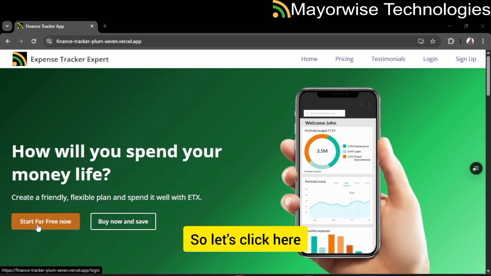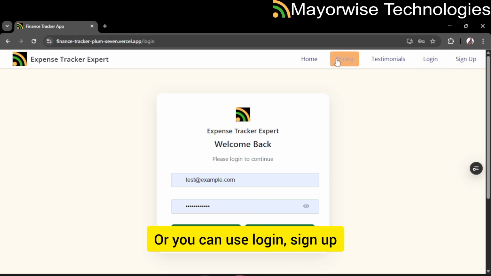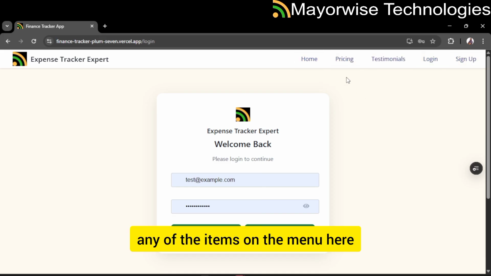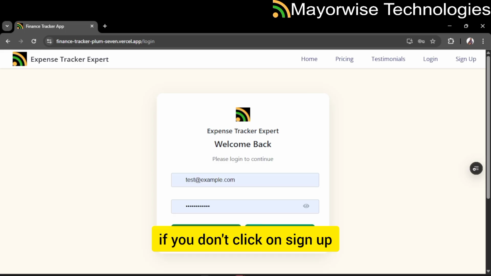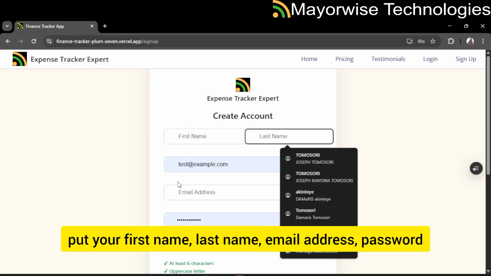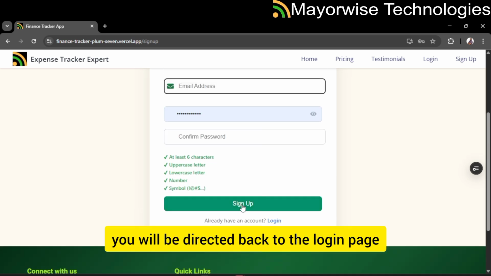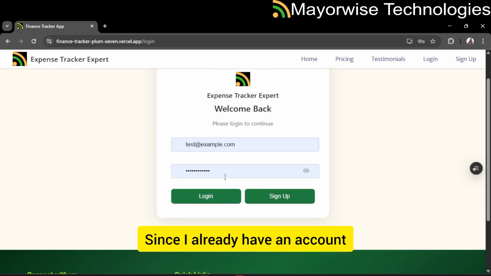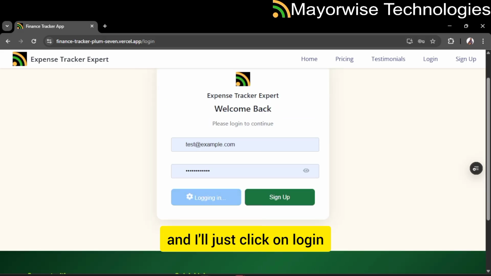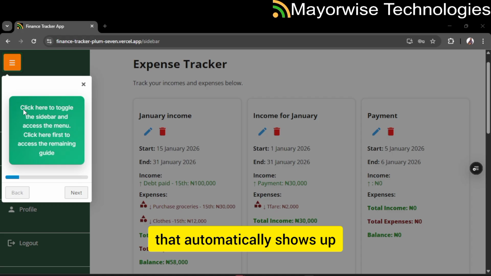Okay, so let's click here, start for free, or you can use login, sign up, any of the items on the menu here. So if you have an account, login. If you don't, click on sign up, put your first name, last name, email address, password, and once that's done, you'll be redirected back to the login page. So go back to login. Since I already have an account, I'll just click on login. So we are in. Okay, so this is a brief tutorial that automatically shows up.